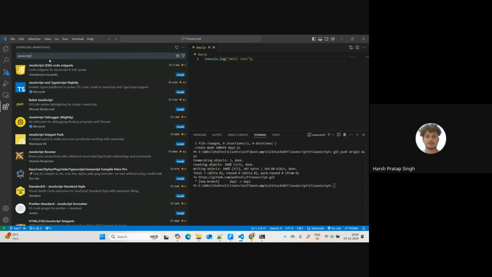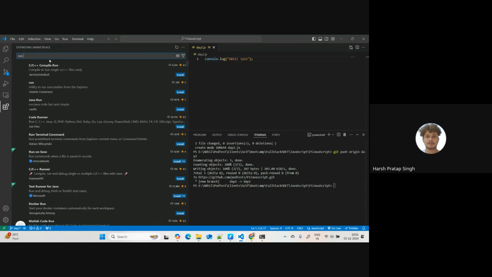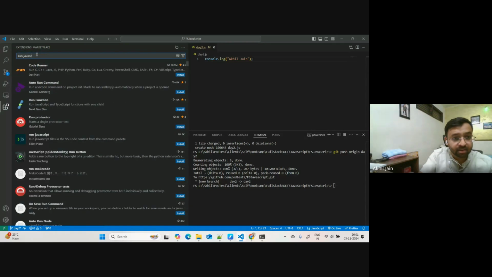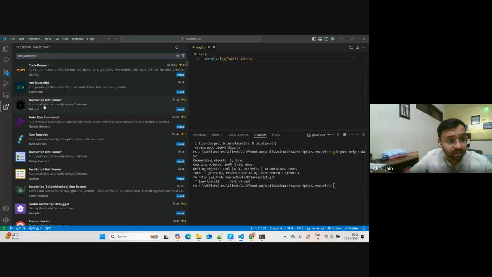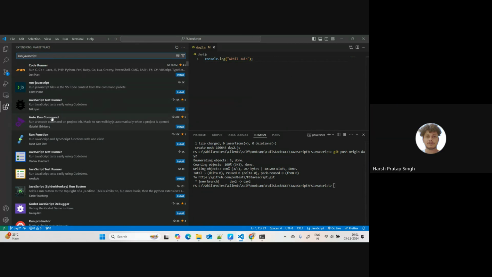Can you type Run JavaScript? Code Runner, this one, right? But this has only 5,000 downloads. I don't trust this one. I will check and let you know. Right now, I don't remember the name of the extension.